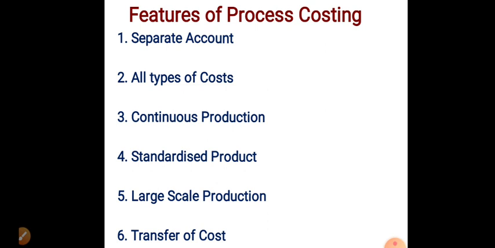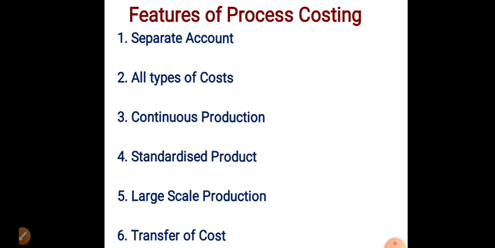Next one, standardized product, one of the features of process costing. Process costing is mainly used to produce standard products. The product is standardized; all the units produced are identical and homogeneous. Homogeneous means the units produced are similar, identical units. All factory processes are standardized. Large scale production: in process industries, goods are produced on a large scale with a continuous production flow. Process costing is mainly applicable to large scale industries.